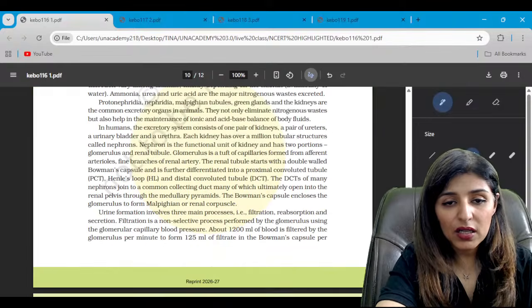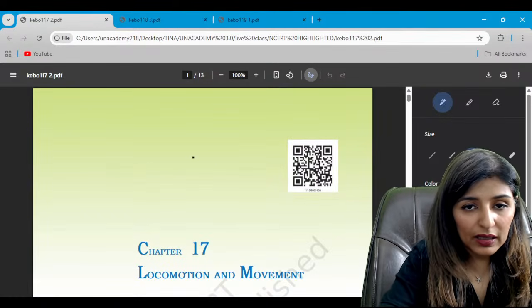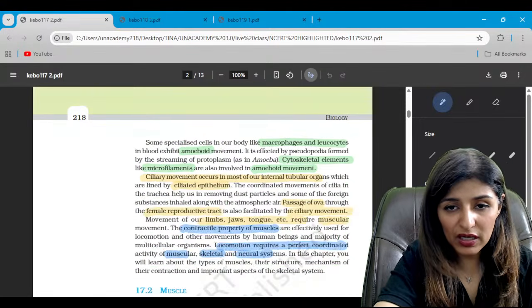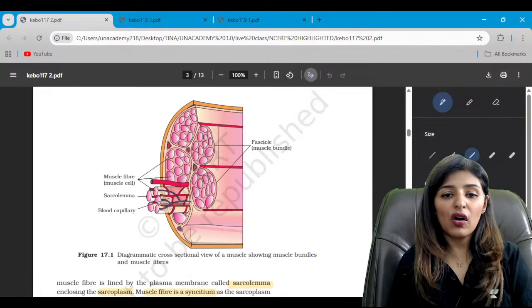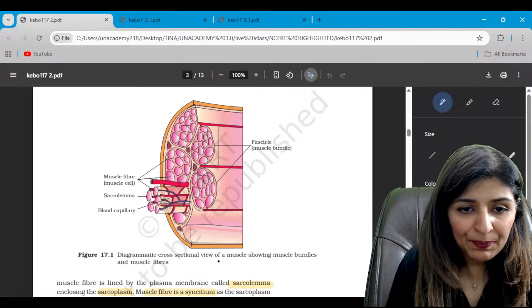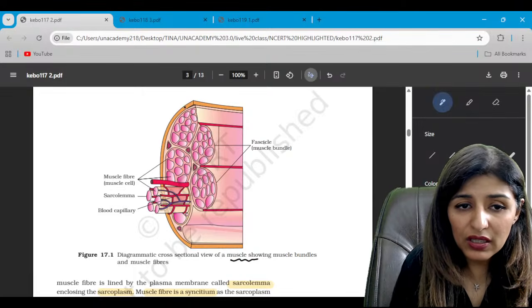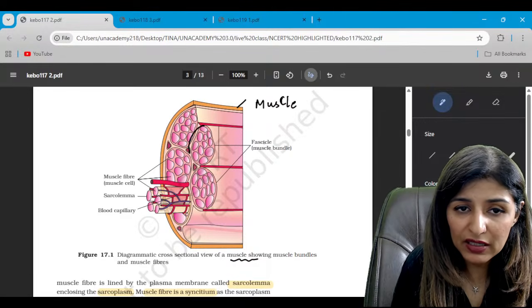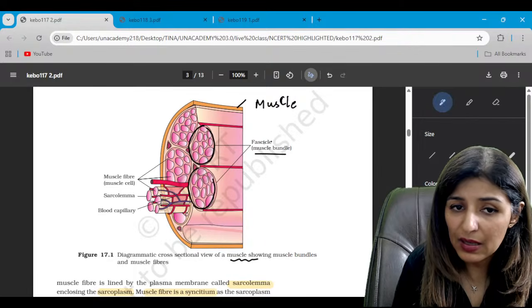All right, guys. So with this, we complete another chapter of human physiology, and let's move on to movement and locomotion and come on to the diagrams. First diagram is that of cross-sectional view of muscle. So outer structure. So this whole structure represents the muscle. In muscle, guys, we have muscle bundles. So these are the muscle bundles or the fascicles.